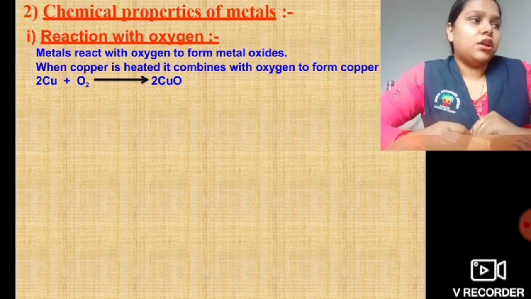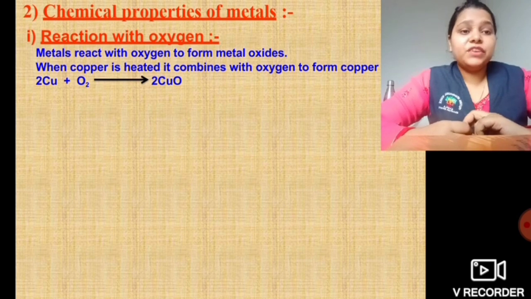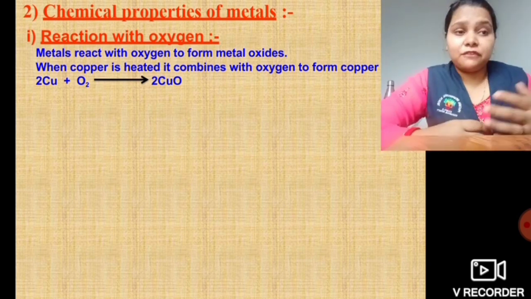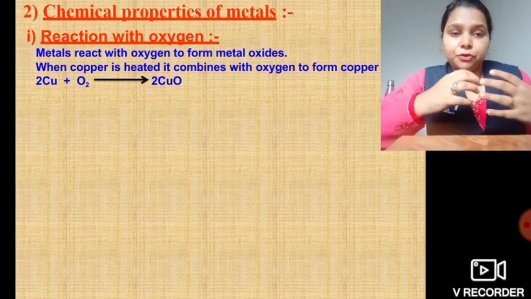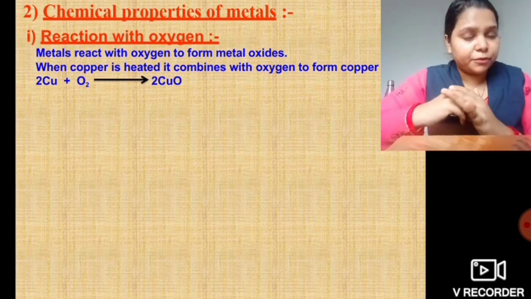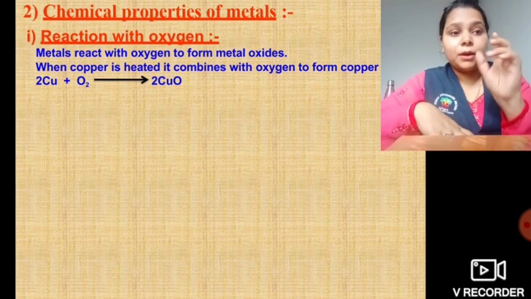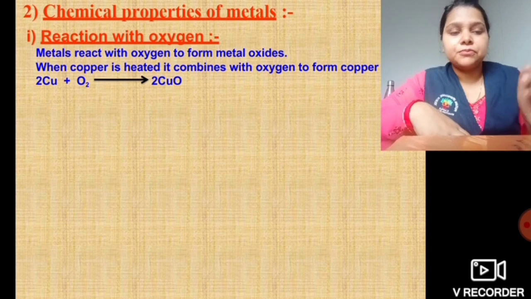Now you will tell me, how do we clean it? We need an acid to clean it. That is the reason there are various products available in the market. A powder product can be rubbed on this copper material, and then it becomes shiny and lustrous again. The component with which we clean it is an acid.